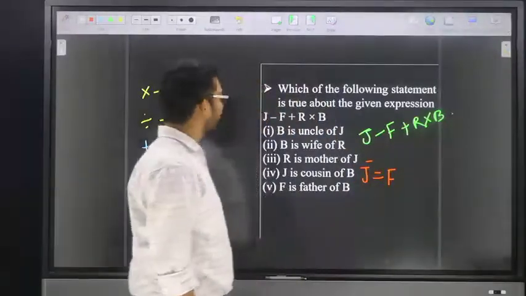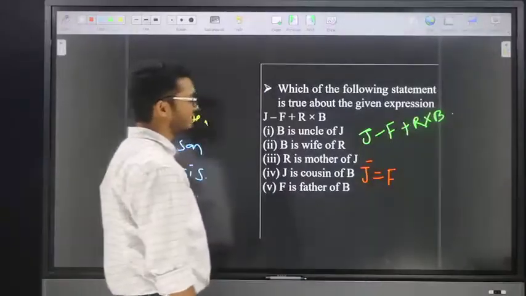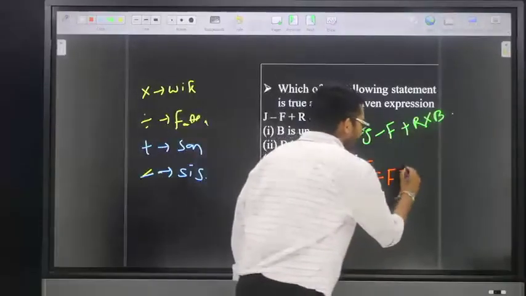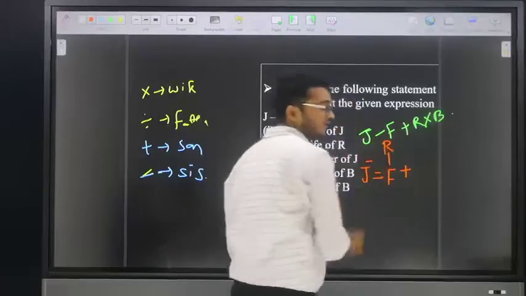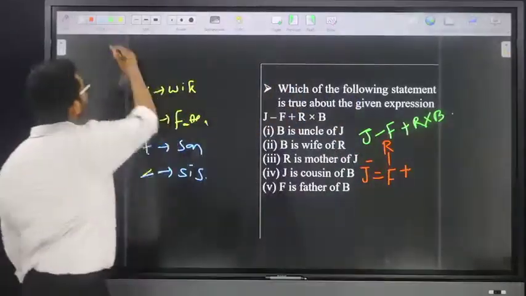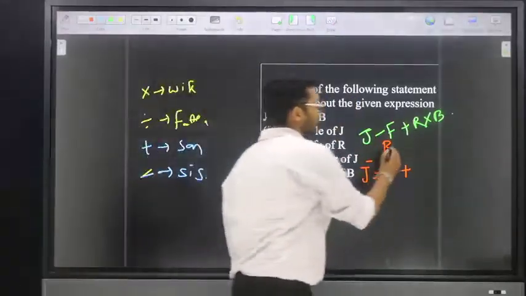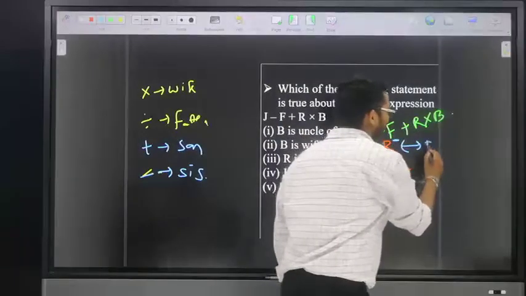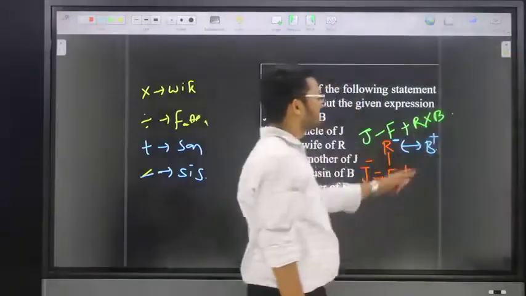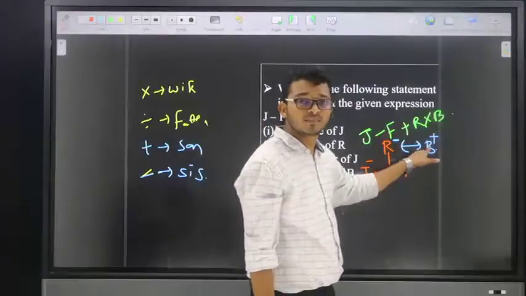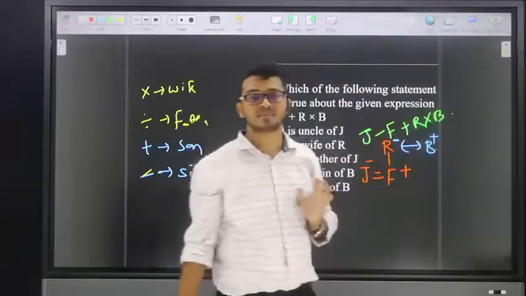Next one is F plus R. F plus R means F is son of R. Next one is R into B. R into B means R is wife of B. Friends, B is the ending of the expression, but we know the gender of B because R and B are both a couple.